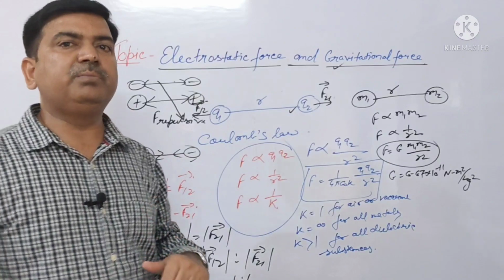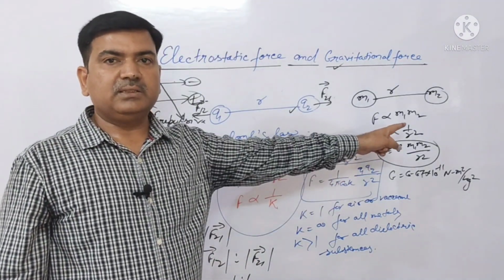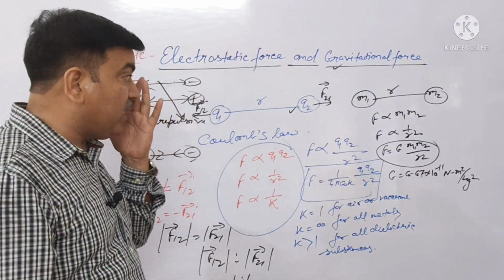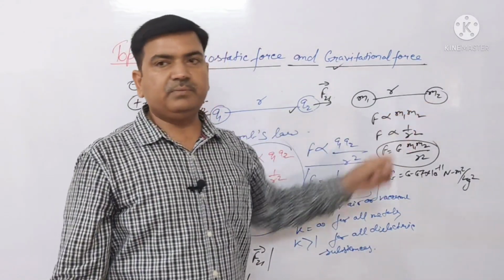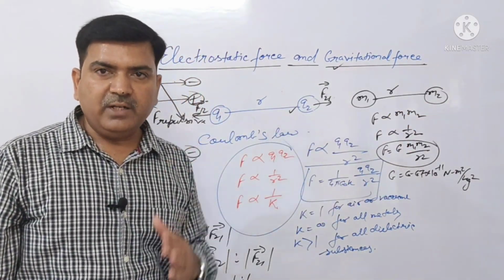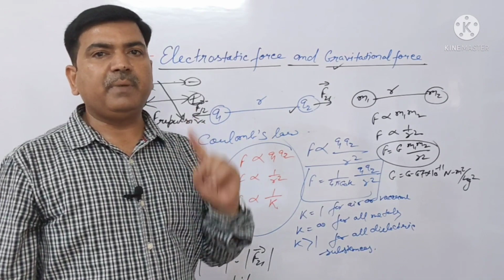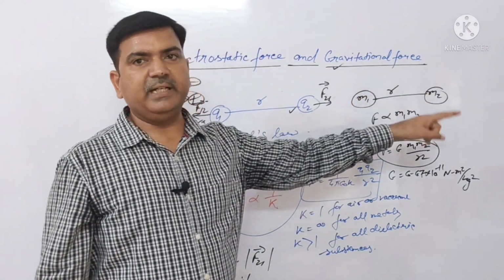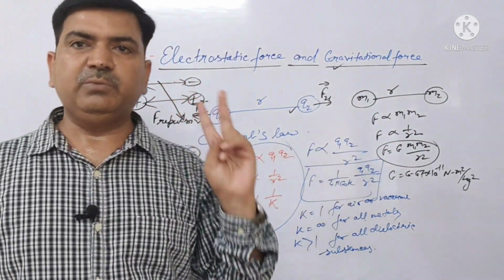It is independent of the mass in magnitude. Suppose one body is 2 kg and another body is 3 kg. Please find the ratio between the force applied by the first particle and the second particle. It is always 1:1.